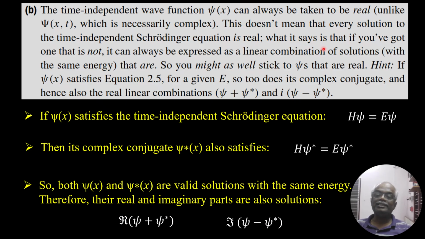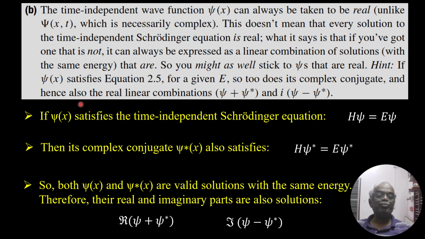What it says is that if you have one that is not, it can always be expressed as a linear combination of solutions with the same energy that are real. So you might as well stick to solutions that are real.